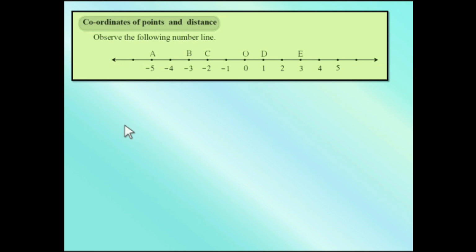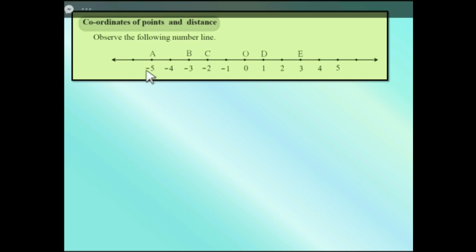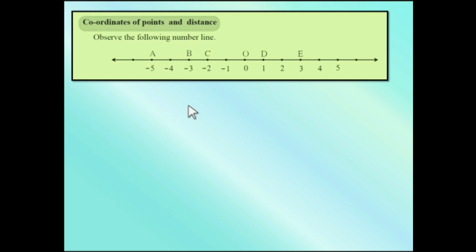So now in the previous explanation we have understood the meaning of coordinate of a point. Now we go to the next thing, and the next thing is distance. Now you are very much clear. Let us recapitulate very fast. Go towards the right hand side, value goes on increasing. Go towards the left hand side, value goes on decreasing. These are positive numbers, these are negative numbers. 0 is neither negative nor positive.